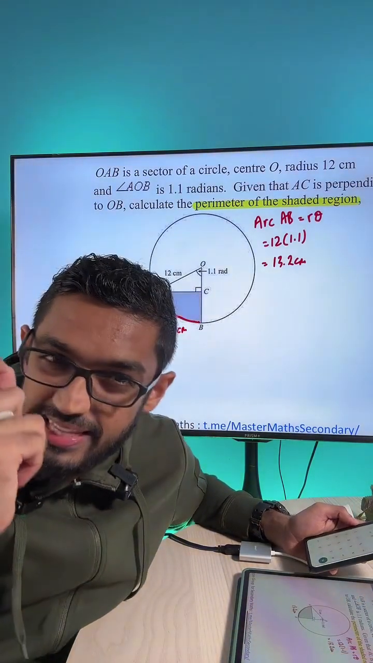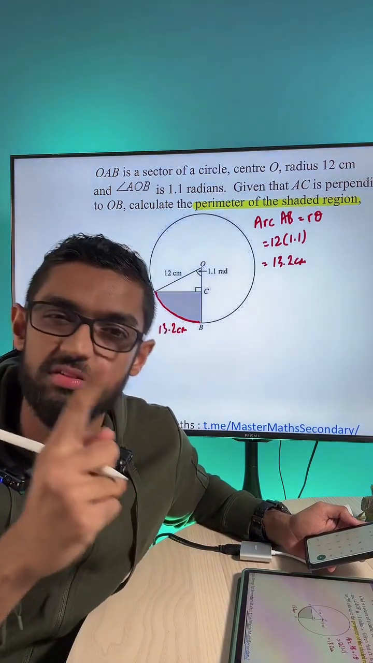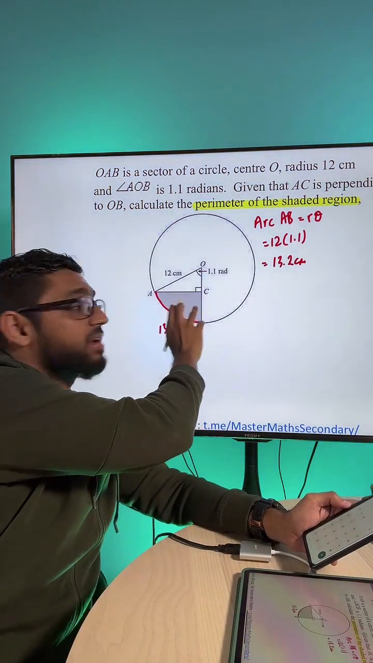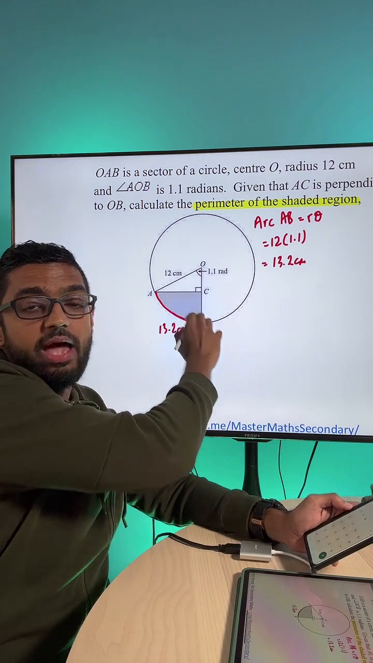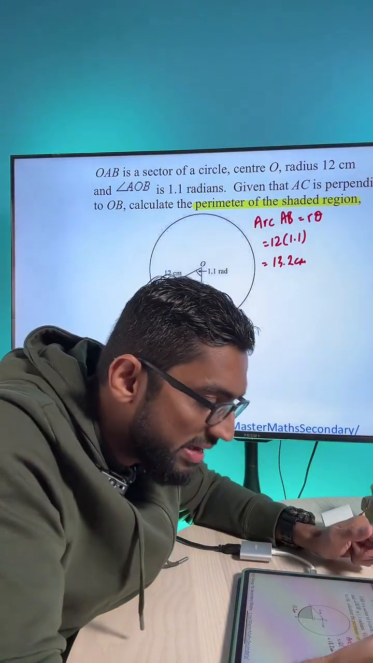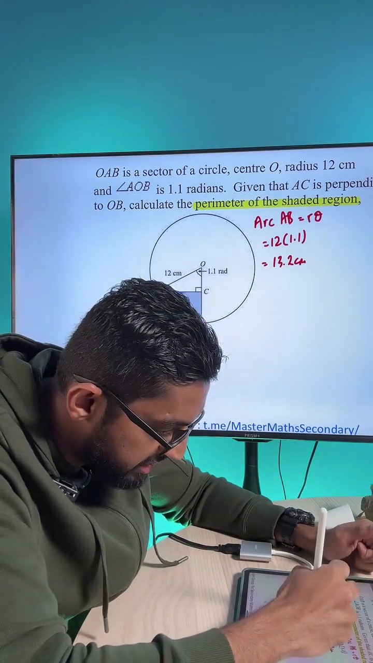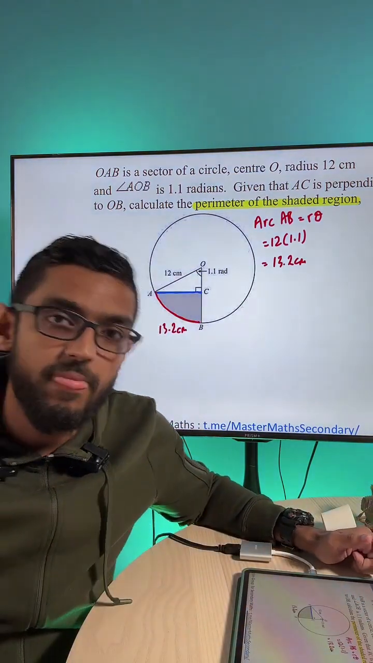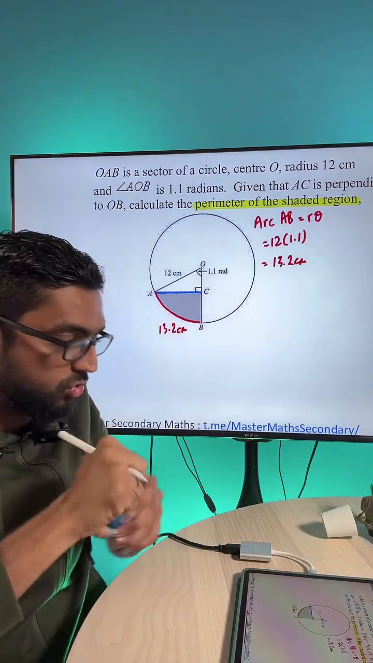Now, I want you to think a little bit deeper. How do you find AC, which is this line here, part of a right angle triangle? There's a hint for you. And how do you find BC, which is the shorter length there? Give us some time. The next line I'm going to find, guys, is AC, because that's easier to find. Try it out, guys.